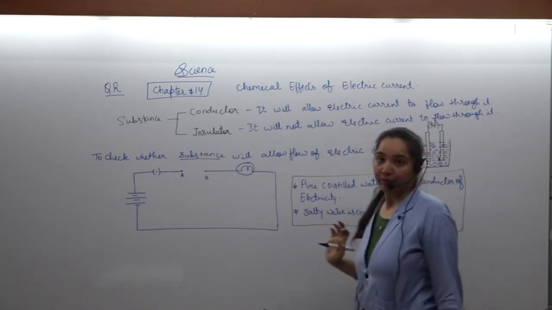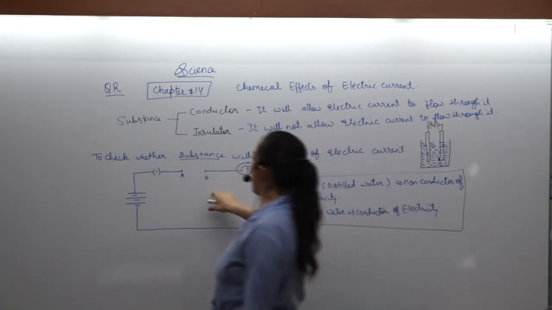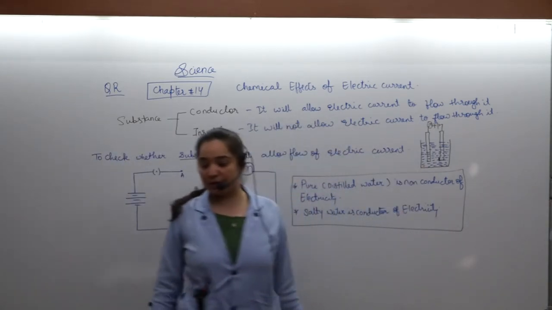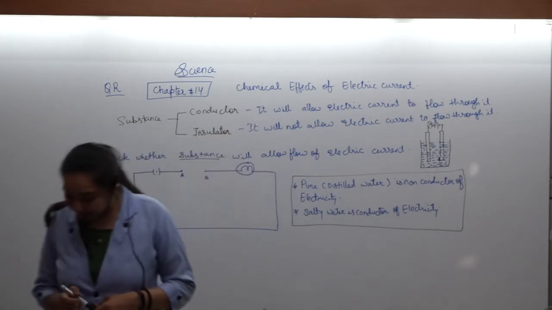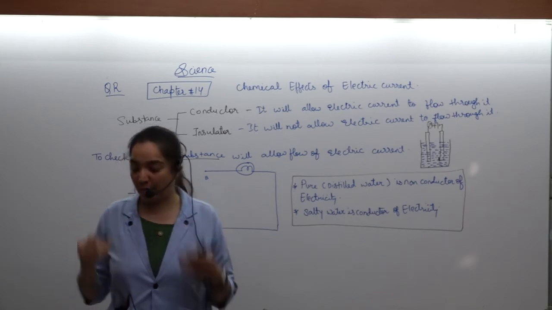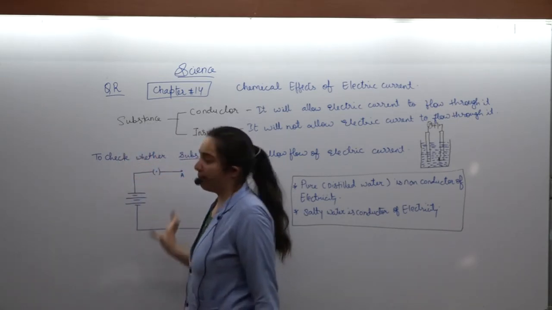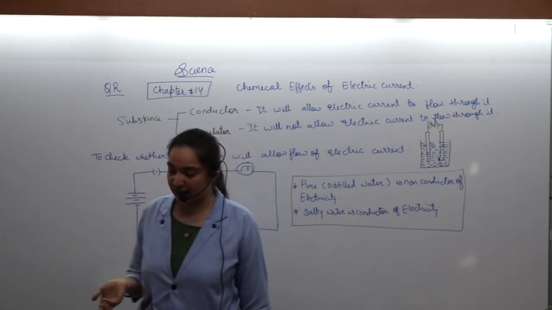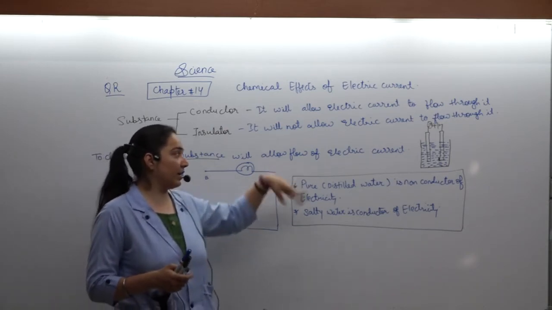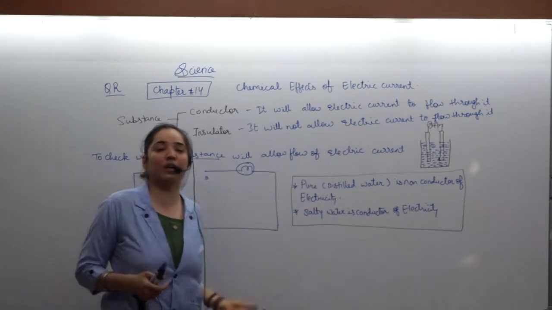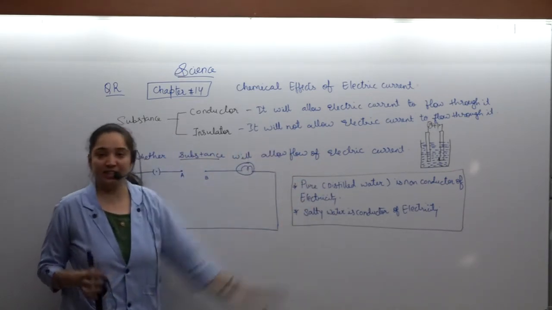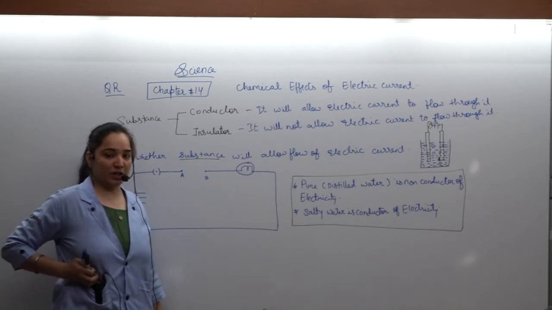Any liquid. For a substance, that is for any solid, this is the arrangement. For the liquids, this is the arrangement. So this is how you can check. And in the same way, if the activity comes, then you have to write properly the aim, apparatus, that is which are the things required, the procedure, that is what you are doing, you are taking the liquid. You have to try to write it in your own words. Okay, one demo I am giving you of this, and after that it will be very clear to you.